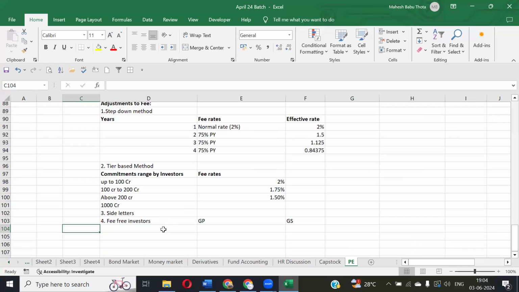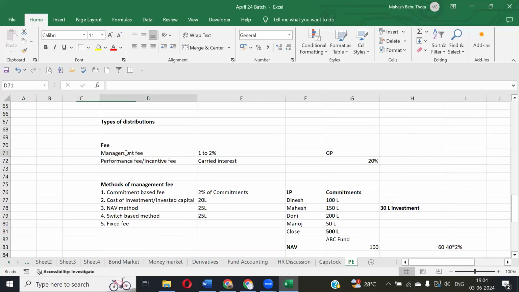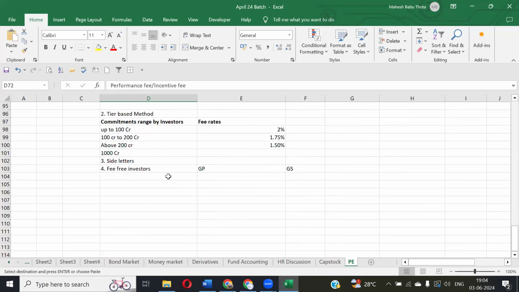So we're talking about the performance fee. Management fee is completed. These are the terms that we need to talk about. In terms of performance fee, let's talk about the performance fees.